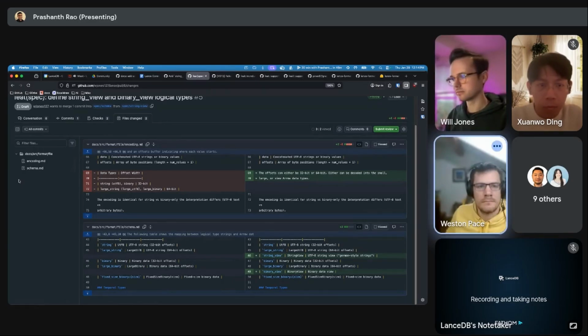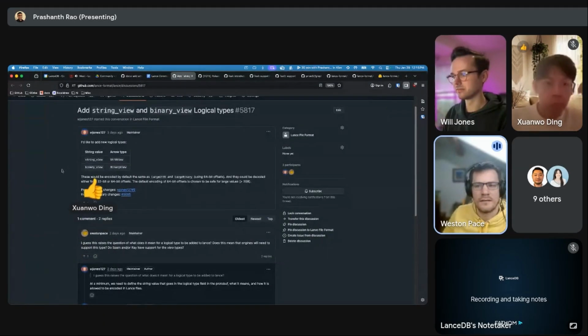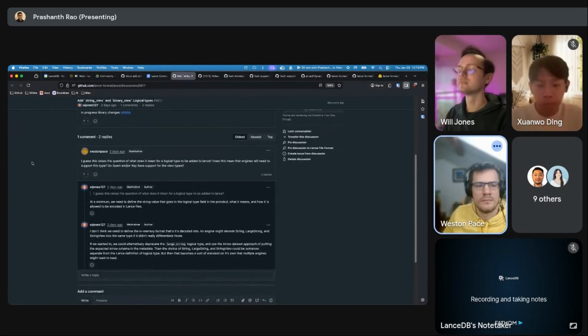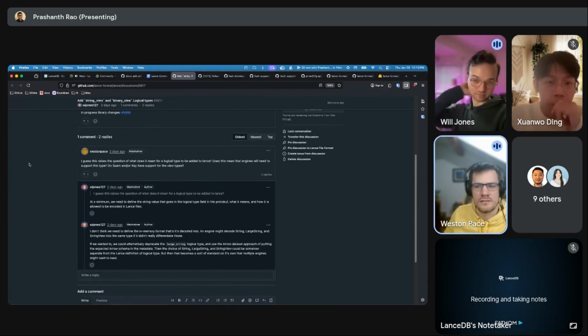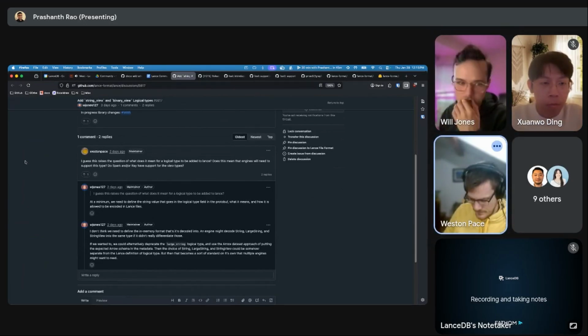Yeah, I think even string view and binary view are maybe simpler cases because there are Arrow types for these. I think the interesting cases are things like JSON, where we are storing it as binary right now. So there's more that goes on, which is mapping to an Arrow type, like a string view and list view and so on.